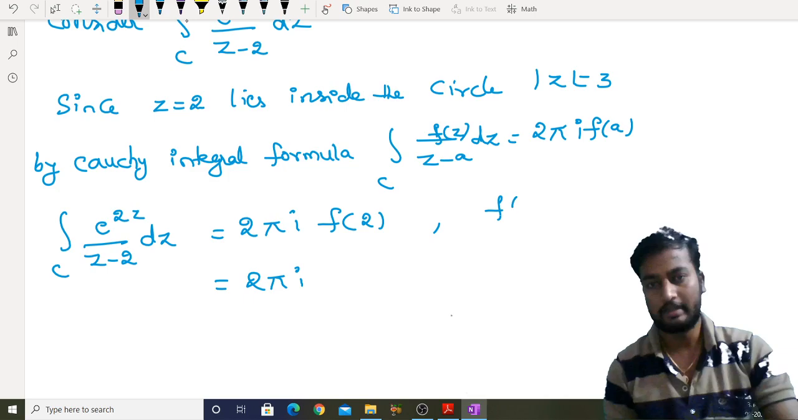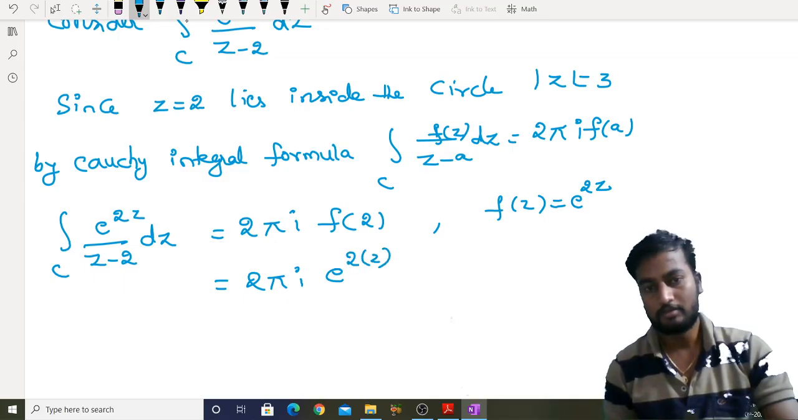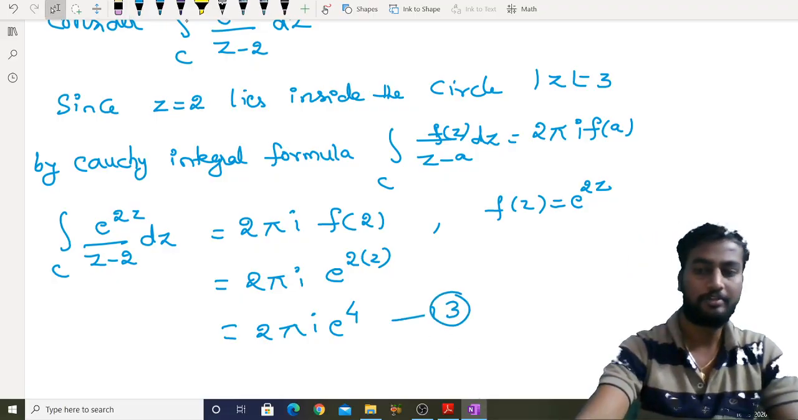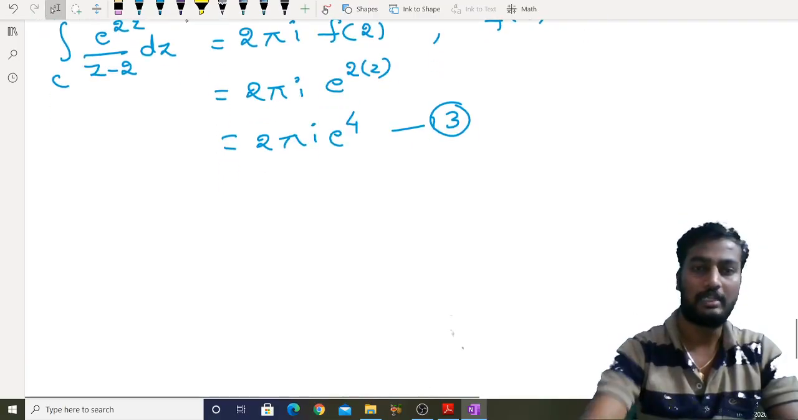Where here f of z is e power 2z, right? Then what is f of 2? e power 2 into 2, which is nothing but 2 pi i e power 4. Equation 3, right? Now substituting 2 and 3 in 1.